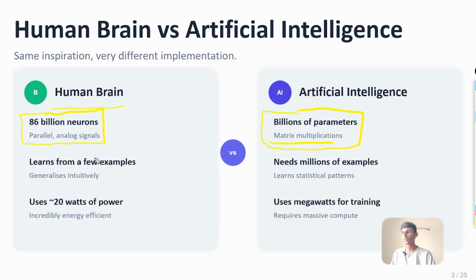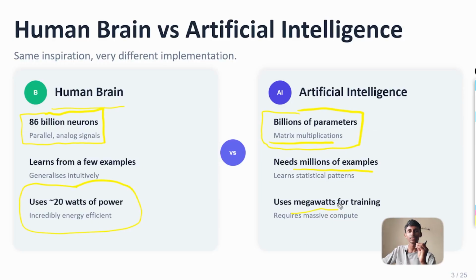And the next thing is we learn from few examples. So we don't need billions of data points to make a decision or to learn a new thing. But artificial intelligence, on the other side, needs millions of examples to learn a single thing. It also needs a lot of power resources. You can see over here, we just use 20 watts of power. We are incredibly energy efficient, but when it comes to artificial intelligence, it uses megawatts of power.